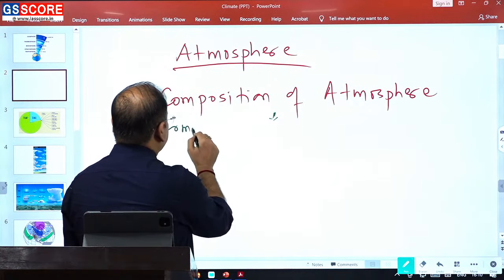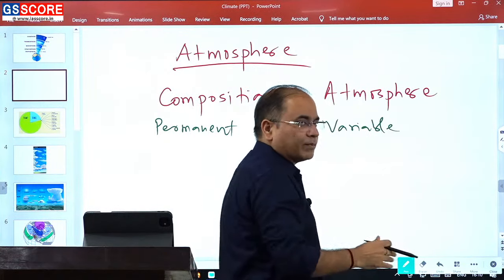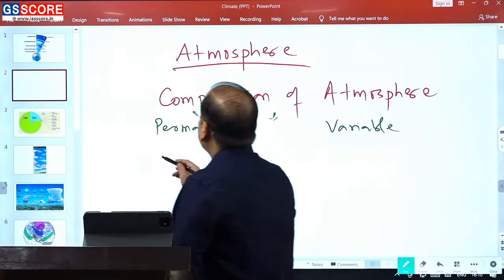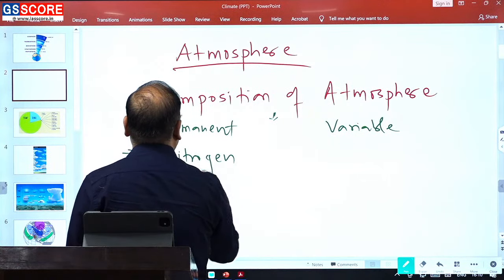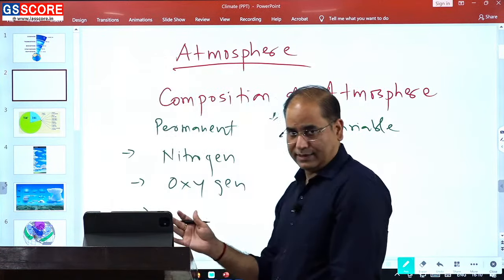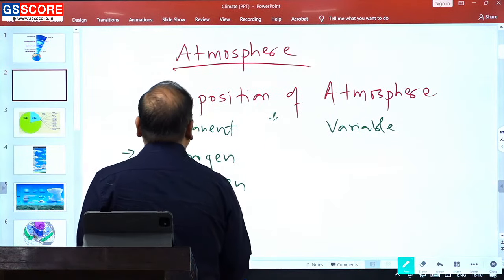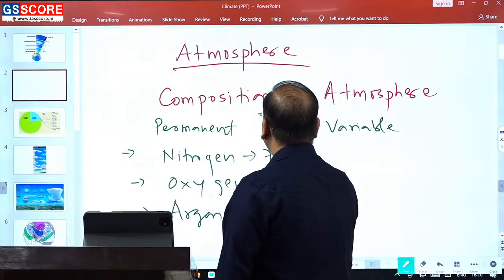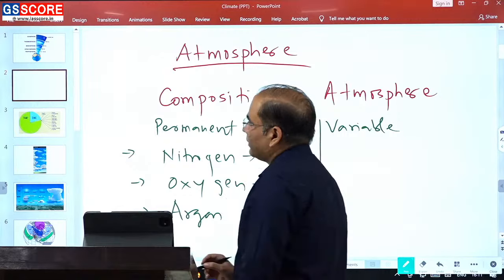permanent gases and variable gases. So permanent component of the atmosphere and the variable component of the atmosphere. Permanent component of the atmosphere is primarily nitrogen, oxygen and some of the inert gases. Inert gases like argon, neon, xenon, krypton, so all these. In fact, nitrogen comprises around 78%, oxygen comprises around 21%, argon's proportion is around 0.9%.